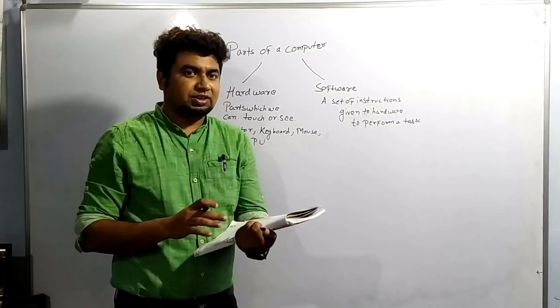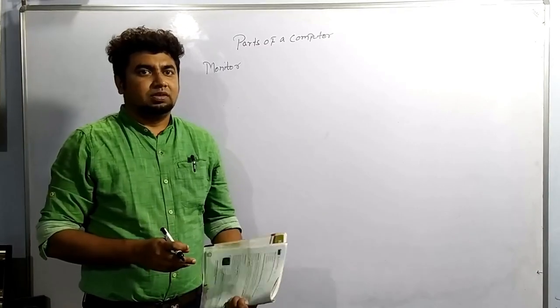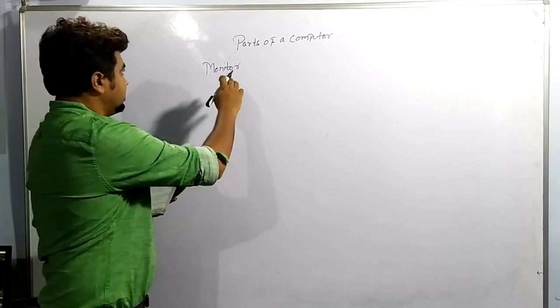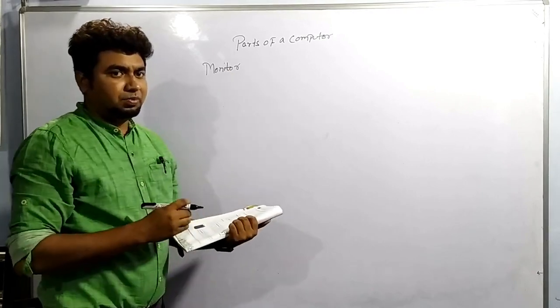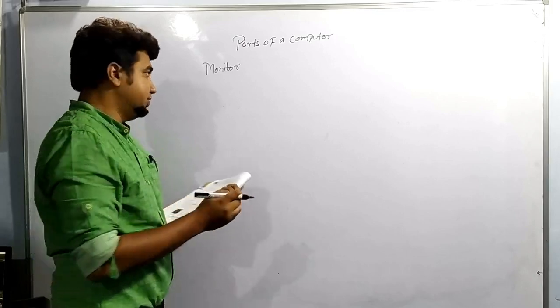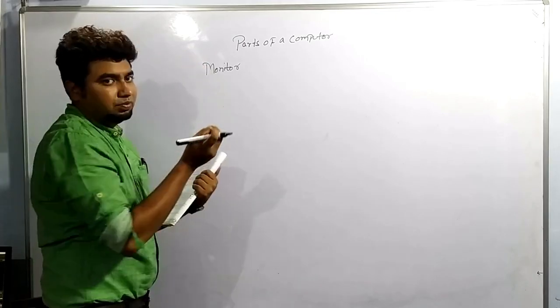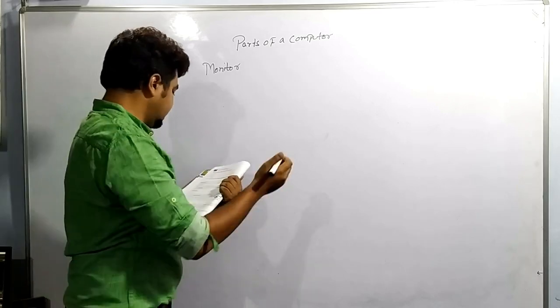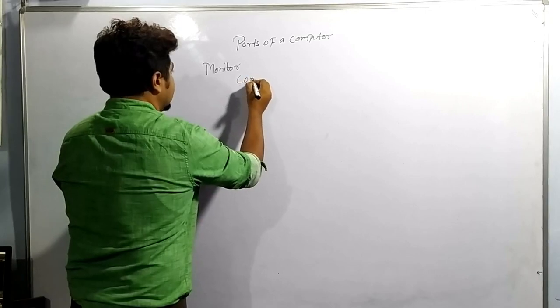Now there are many parts of hardware. The first part we'll be studying is the monitor. Now we'll be studying the components of hardware. One is the monitor. What does the monitor do? The computer has a screen.